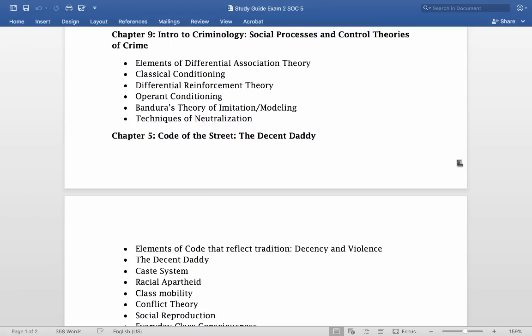Bandura's theory of imitation modeling, you guessed it, definition. That's a learning model that argues that a significant amount of learning takes place absent of any form of conditioning. Instead, people learn a lot of their attitudes and behaviors simply from observing the behaviors of others. And remember in the book, they talk about the Bobo doll situation where kids would watch adults being violent towards a specific toy. Some were the control group where they didn't see that video, and some did see that video. Then in this experimental design, he'd have the kids go in, and the ones who watched the video where adults were violent towards the doll would be more violent towards the doll, meaning that oftentimes we just kind of monkey see, monkey do.